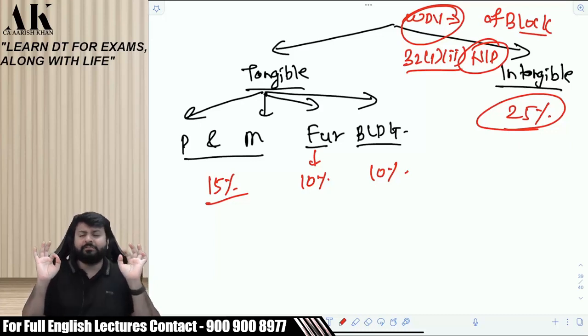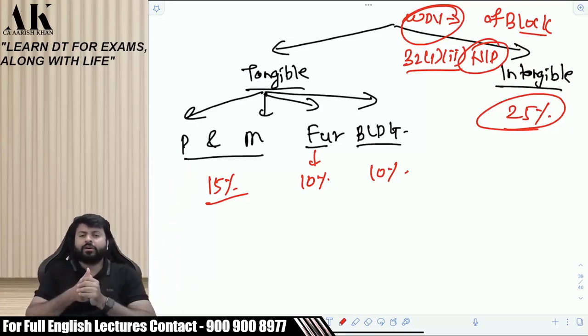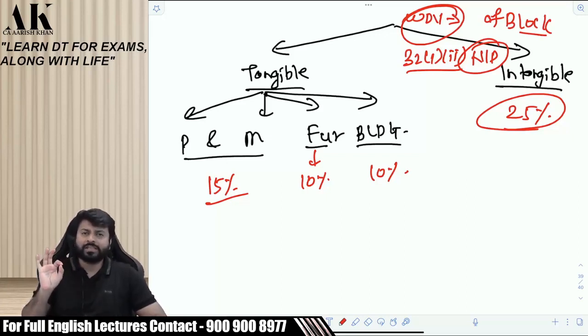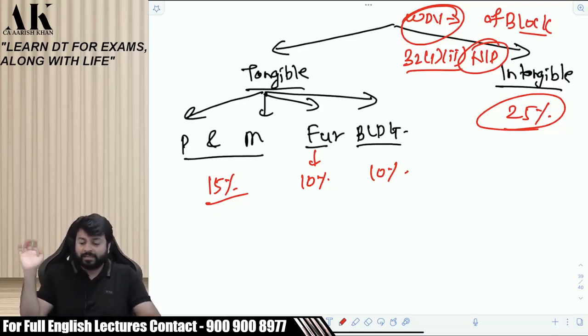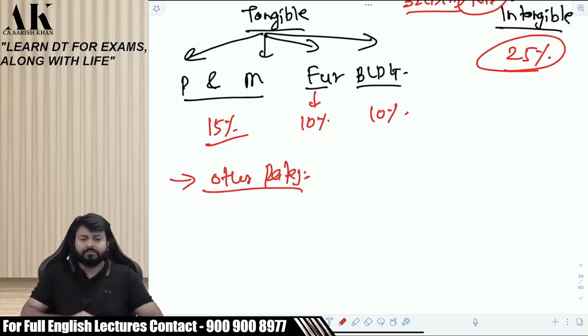Now, if something is not mentioned in the question, you will take these rates by default. If the question says plant and machinery, you will take 15%. Is it clear? By default, if the question says building, you will take 10%. By default, if the question says furniture, you will take 10%. That's it. Now, there are some other, very specific rates also. Shall I start with them?